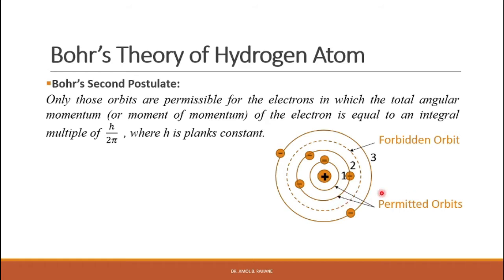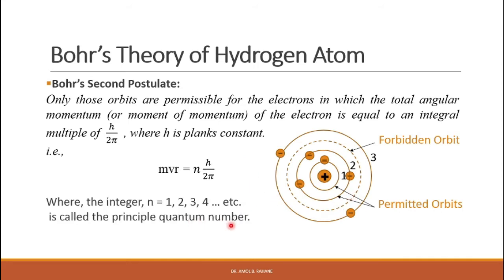It will revolve only in those orbits for which the angular momentum of the electron is an integral multiple of h/2π, and we can write mvr = nh/2π, where n is an integer, n = 1, 2, 3, 4 and so on up to infinity, called the principal quantum number.